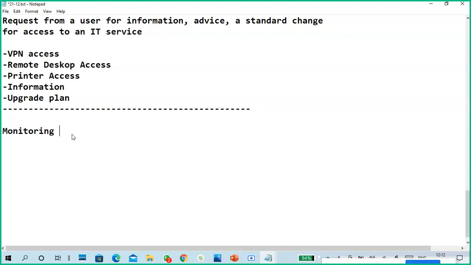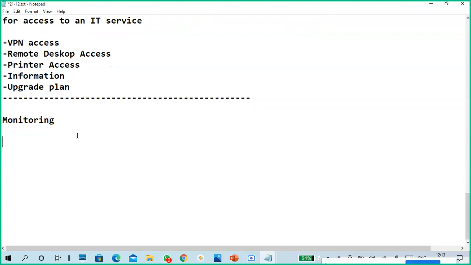Okay. So what to monitor? What is monitoring and what to monitor? And how to get an alert from it when some changes occur? And what are the tools or software we use for monitoring? So these are the main things about monitoring. First we'll see that one.